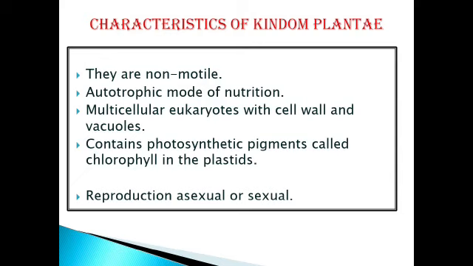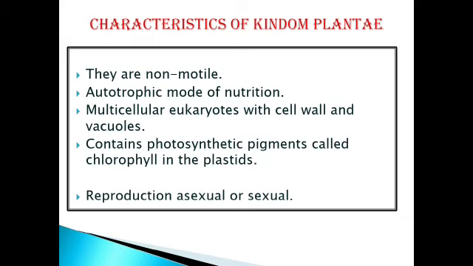Along with that, we can say plants have a photosynthetic pigment in them. What is that photosynthetic pigment? It is chlorophyll. Because of the presence of chlorophyll, they show which type of mode of nutrition? It is the autotrophic mode of nutrition. What is the autotrophic mode of nutrition? Plants have the capability to synthesize their own food, and that's why they have the autotrophic mode of nutrition due to the presence of the pigment chlorophyll.